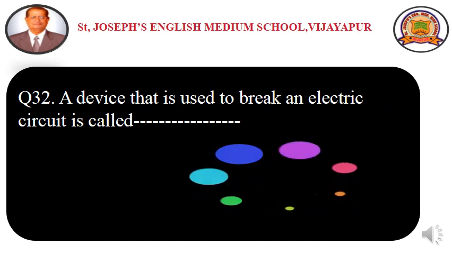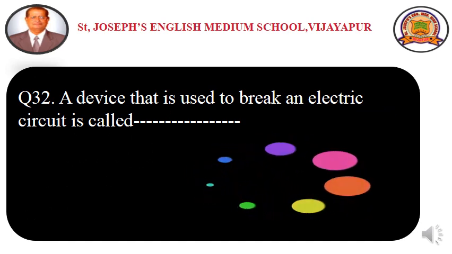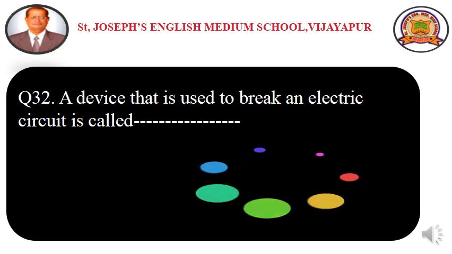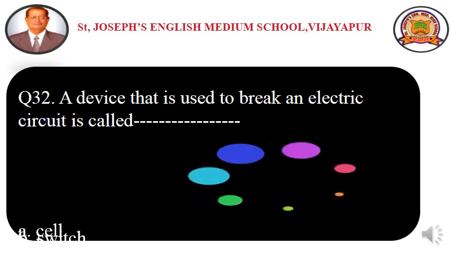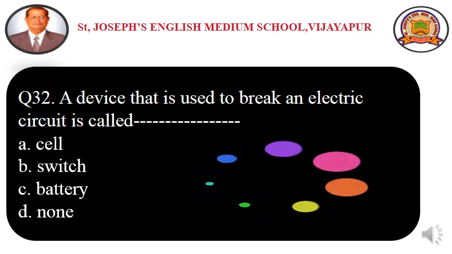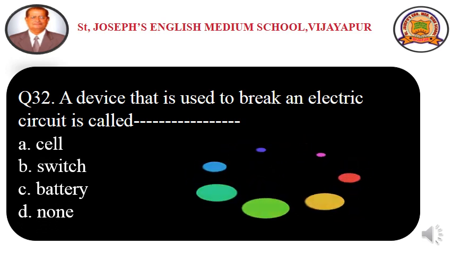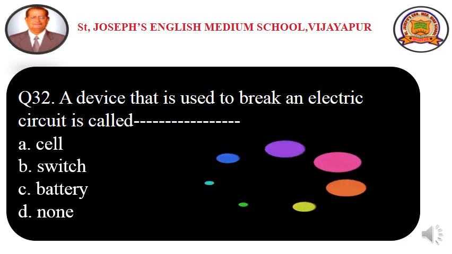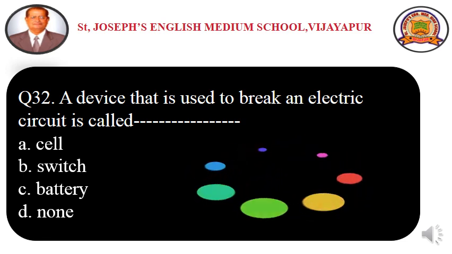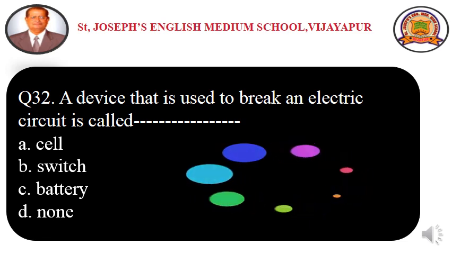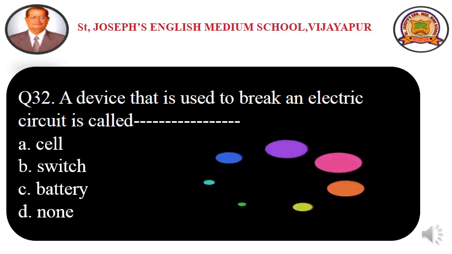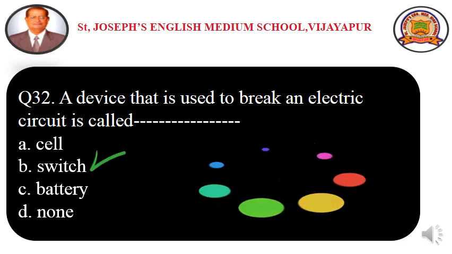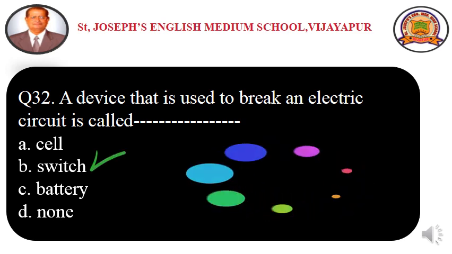A device that is used to break an electric circuit is called dash. Options are option A cell, option B switch, option C battery, option D none. Switch is the device which helps to break or to complete the circuit. So option B switch is the correct answer.